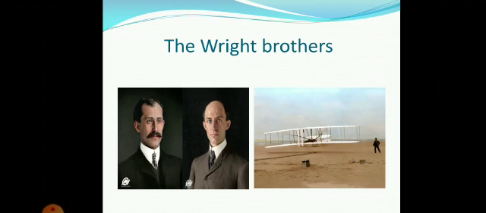Then the Wright brothers in the USA made the first plane with an engine. First, they tested kites and gliders to learn how to make them stay up in the air. They tested ways to make them start and stop. In 1903, they flew in their plane for 12 seconds, then crashed. They repaired it and tried a few more times. Then they made a new plane that flew for 5 minutes.